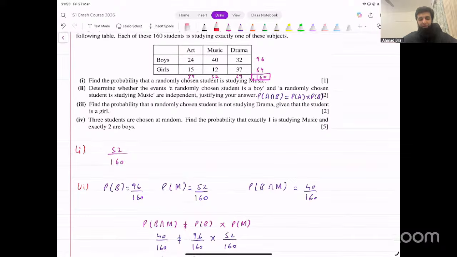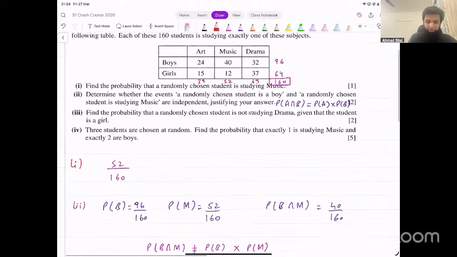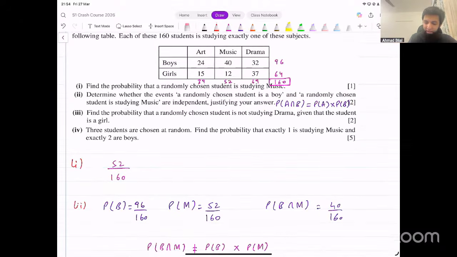What about the third part now? Find the probability that a randomly chosen student is not studying drama given that the student is a girl. Not studying drama given that she is a girl. That's conditional probability, right? This is also straightforward. So we are given that the student is a girl. That means we are only talking about these students, right? So the total number is going to be 64.